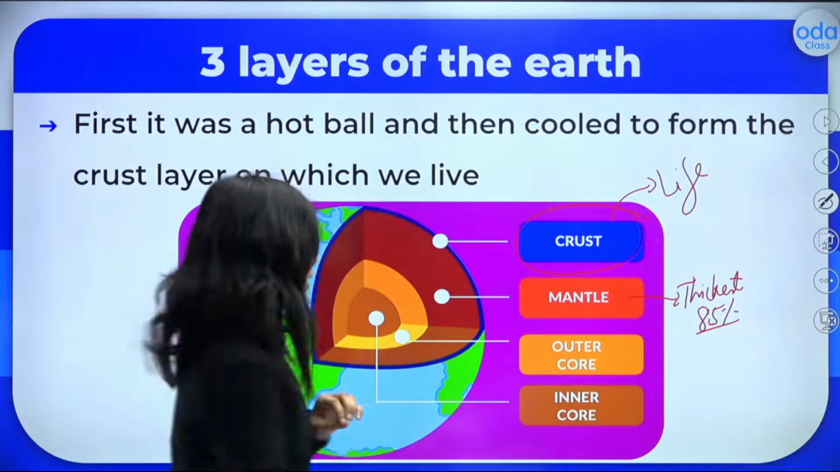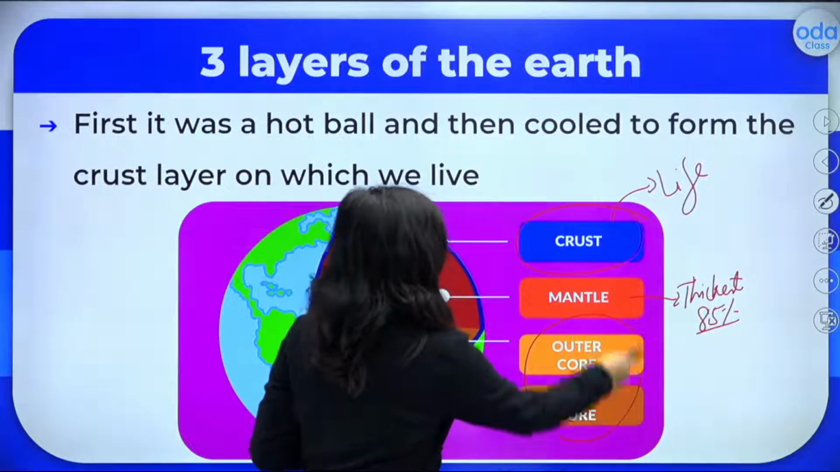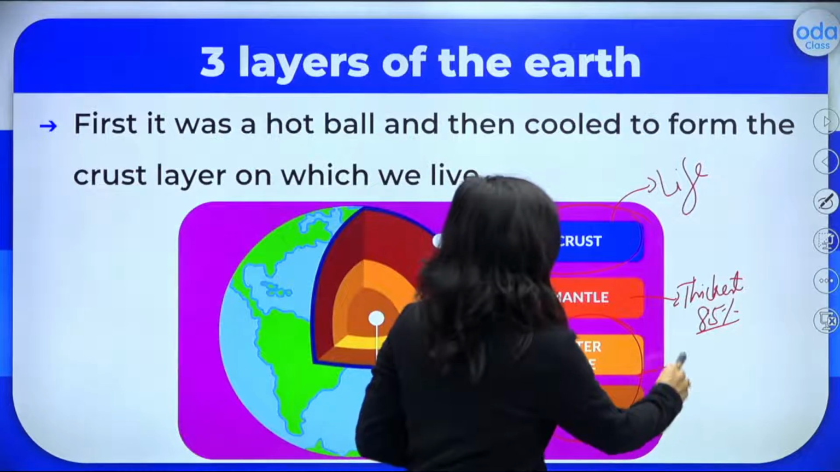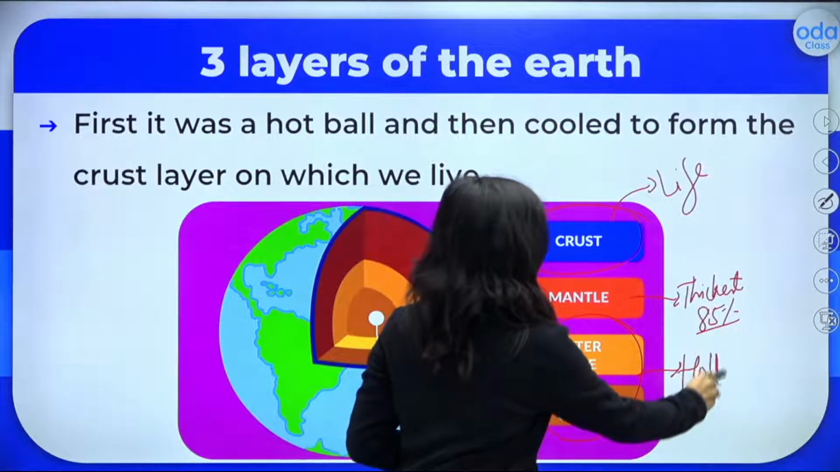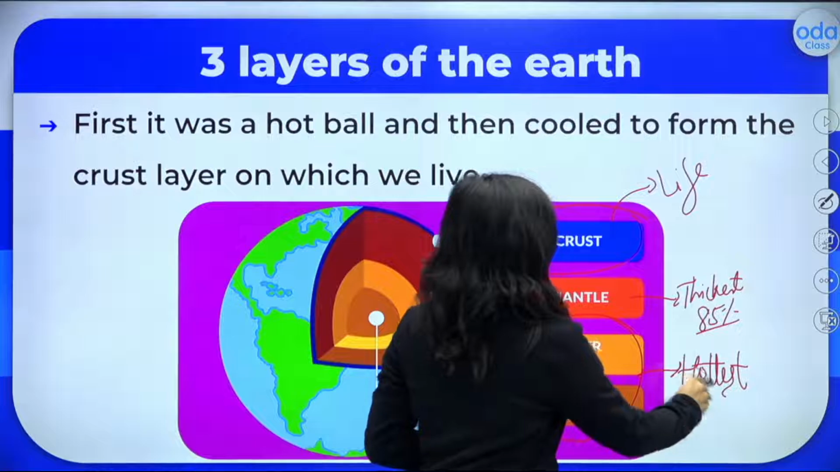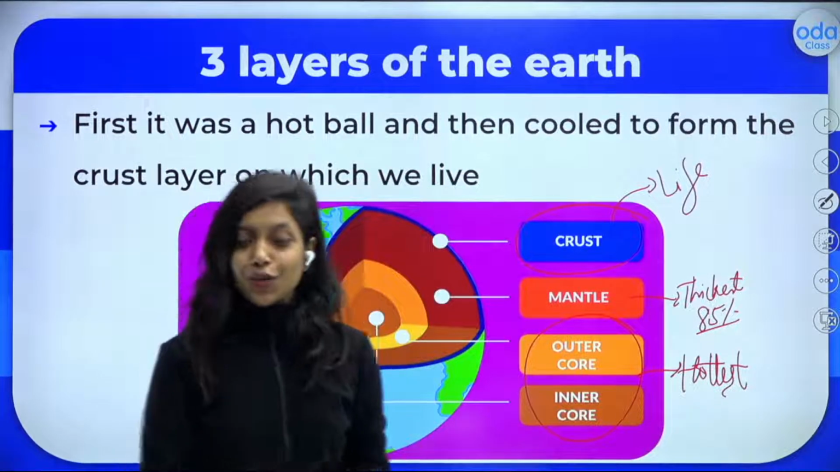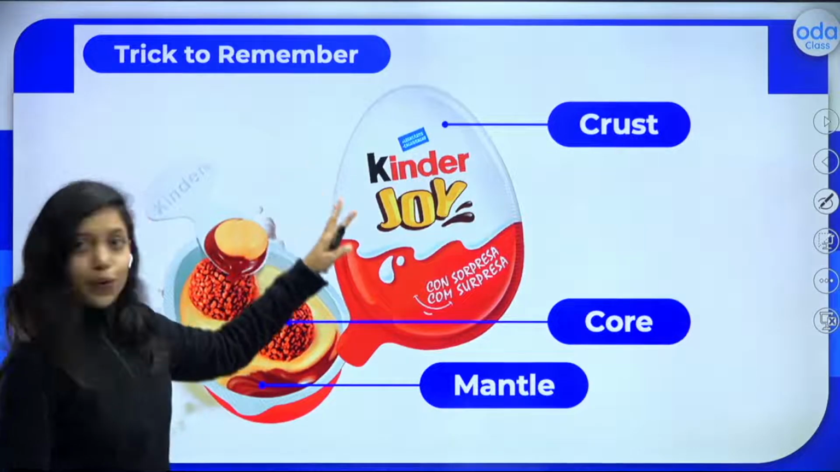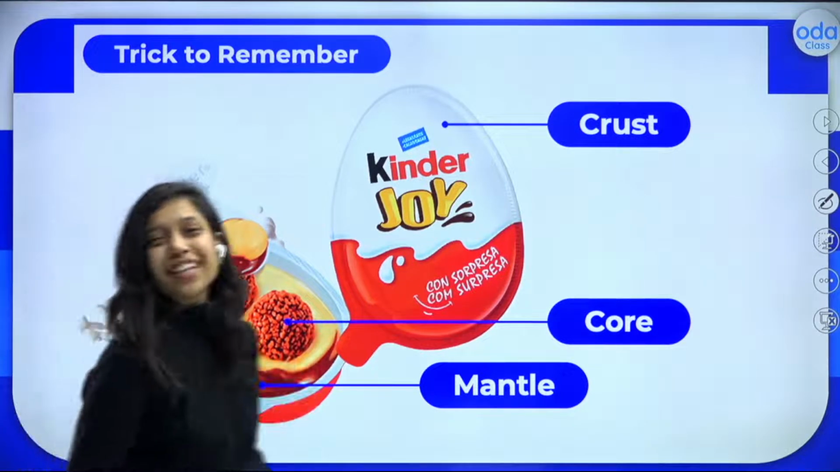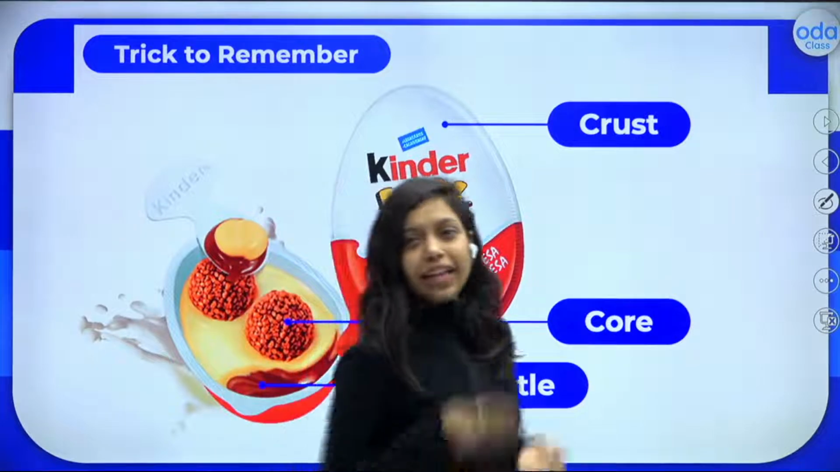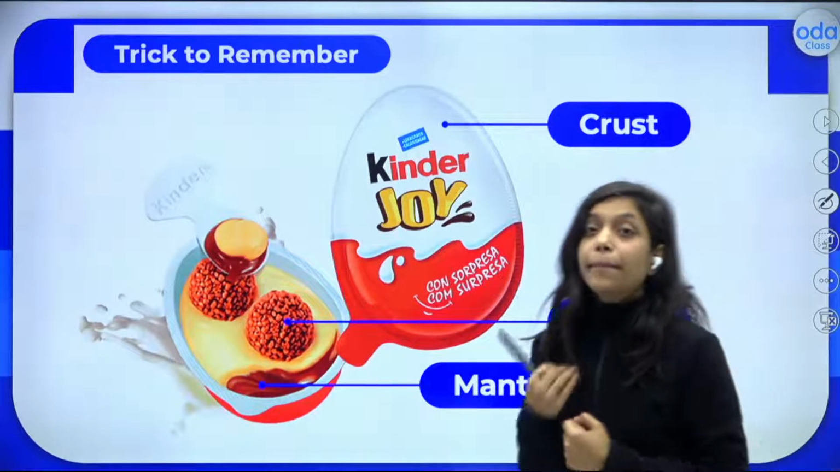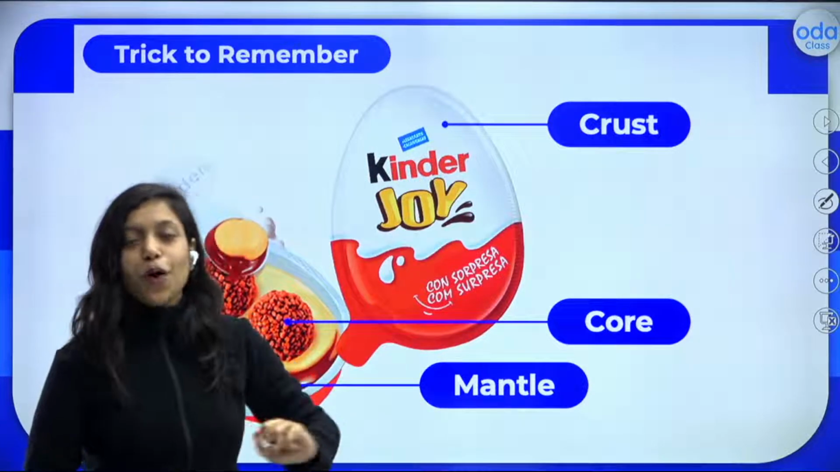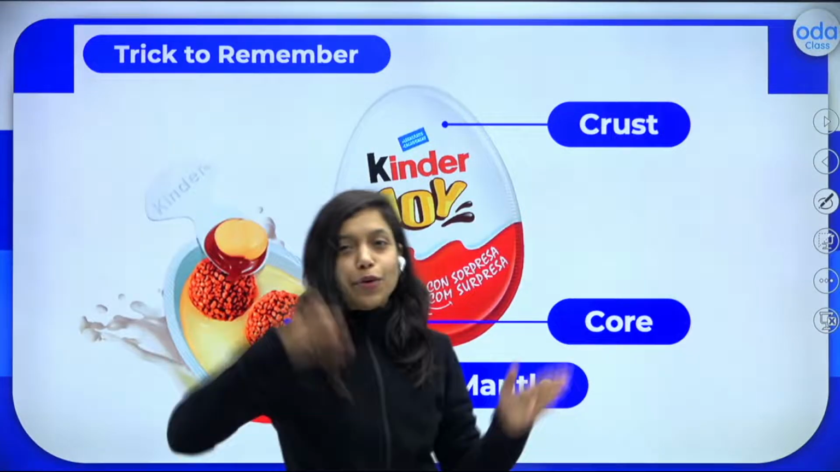And last but not the least, that is our core layer, which is divided into outer core and inner core. It is the hottest layer of the earth. I hope it is clear to all of you. That's great. To remember, I know that you all love Kinder Joy. You can just remember the Kinder Joy. The upper covering is the upper layer of the earth, the crust, the middle milky chocolate layer is the mantle, and the inner two chocolate balls are the core. One is the outer core and one is the inner core.